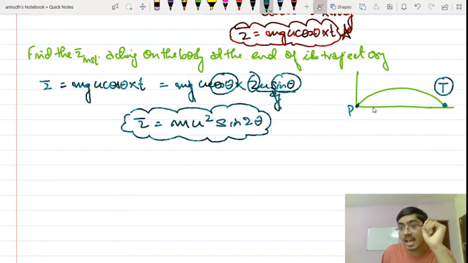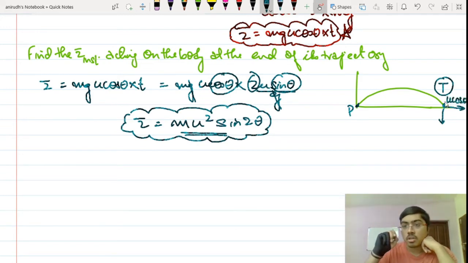So the torque acting at the end of the motion, at the end of the trajectory, at the end of the parabola along this point P, about the point of projection is this much, mu square sine 2 theta. Can I find this by some other method? Here, actually, when it reaches over here, it has this particular u cos theta velocity. Horizontal motion is uniform motion. At every point, the horizontal motion is the same. This angle will be theta itself.